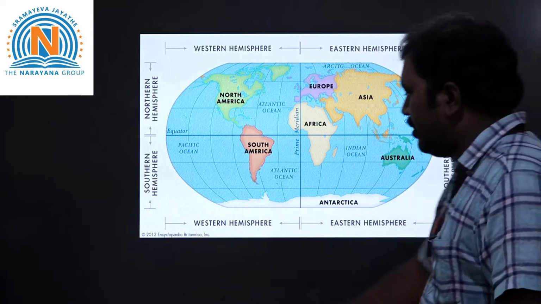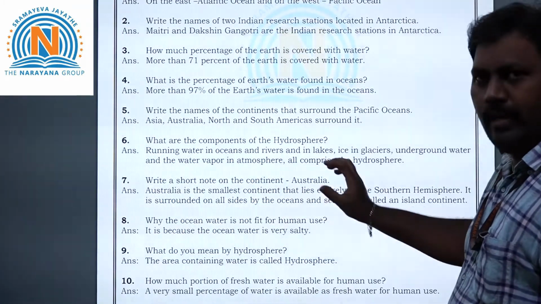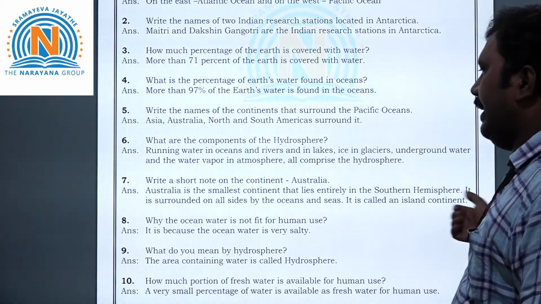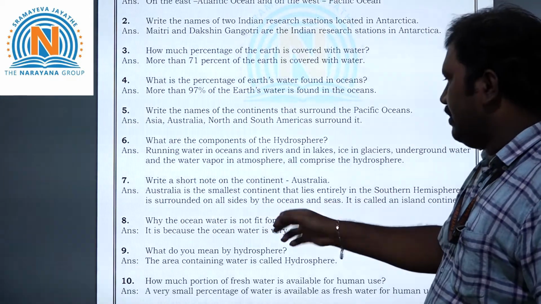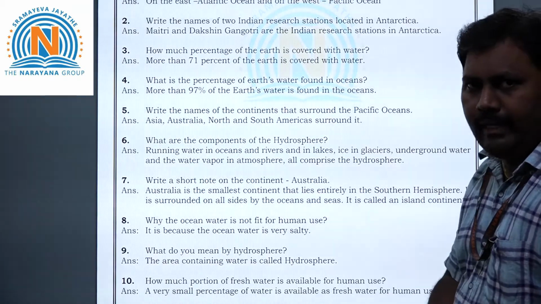So that is what the answer, children. See, Australia is the smallest continent that lies entirely in the southern hemisphere. It is surrounded on all sides by the oceans and seas. It is called an island continent.